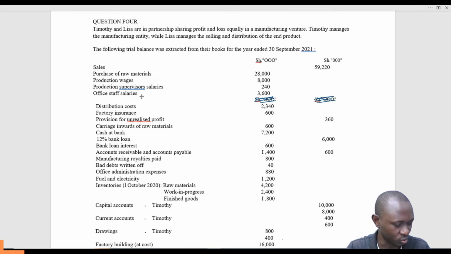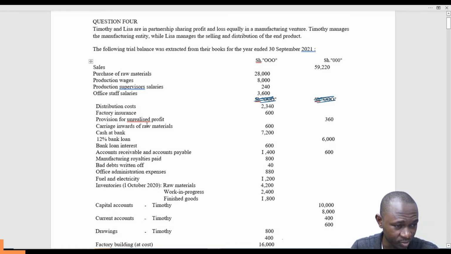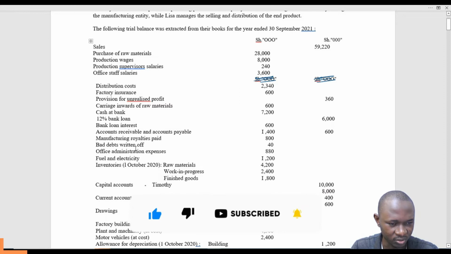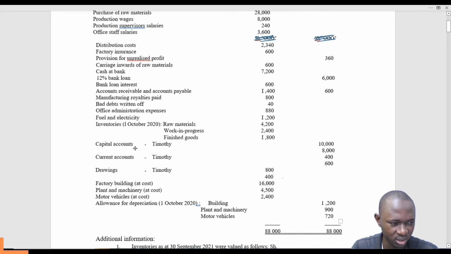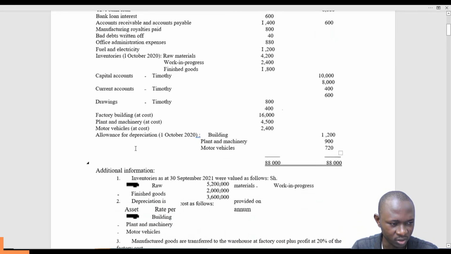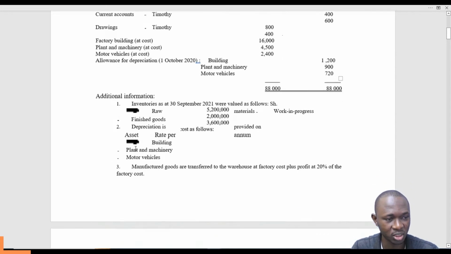Factory insurance, provision of unrealized profit, carriage inwards of raw materials, cash at bank, 12% bank loan interest, accounts receivable, accounts payable, manufacturing royalties paid, bad debts written off, office administration expenses, fuel and electricity, inventory, and capital accounts, current accounts, drawings, factory buildings at cost, plant and machinery at cost, motor vehicle at cost, allowance for depreciation on buildings, plant and machinery, and motor vehicle.